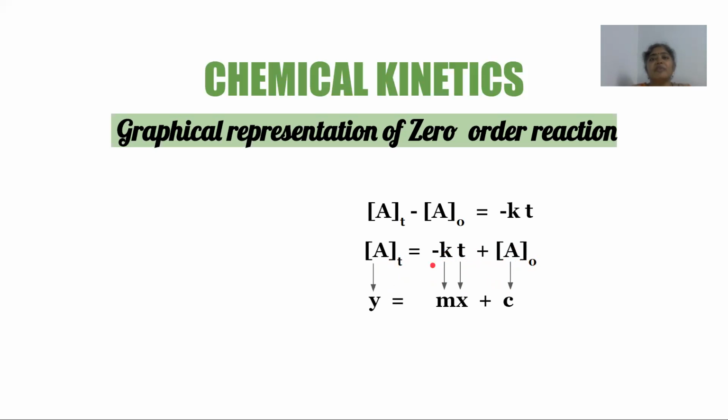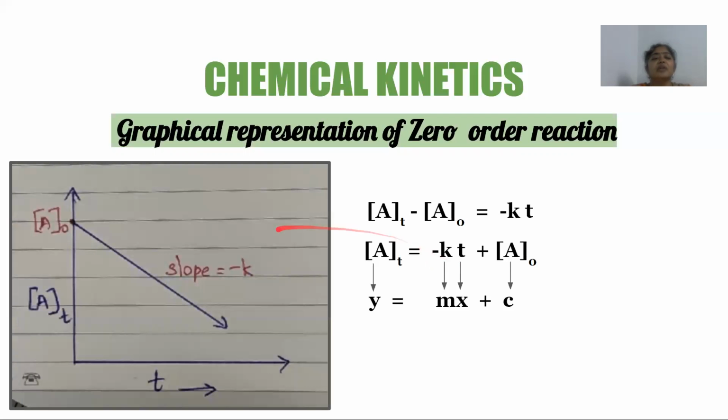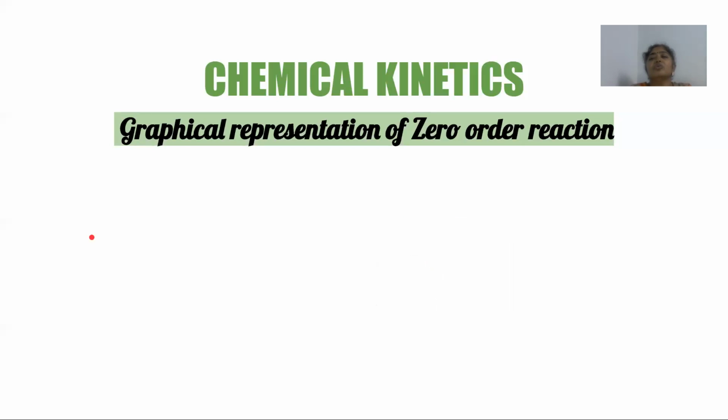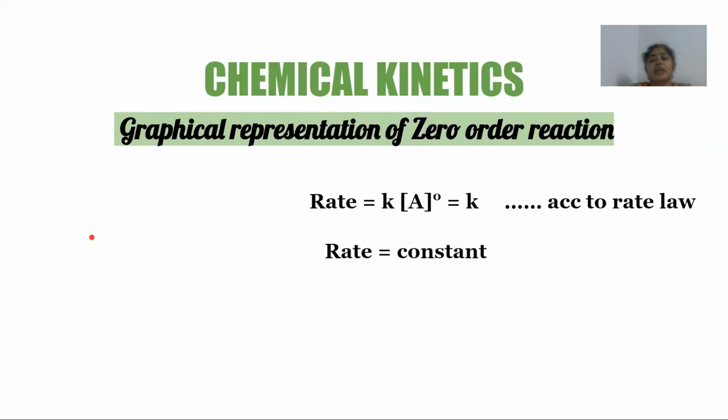So if I were to plot a graph of At, that is the concentration of reactant at various times with respect to the time, then my graph would appear like this. I would have a linear graph with a negative slope. The slope is equal to minus k, and the y-intercept I've denoted here by A0. So now let us see another graphical representation for the zero order reaction. Here by the rate law, we know that rate is equal to k into A raised to 0. That means because it's a zero order reaction, the rate is equal to k, where k is the reaction constant. So in other words, the rate of the zero order reaction always remains constant.